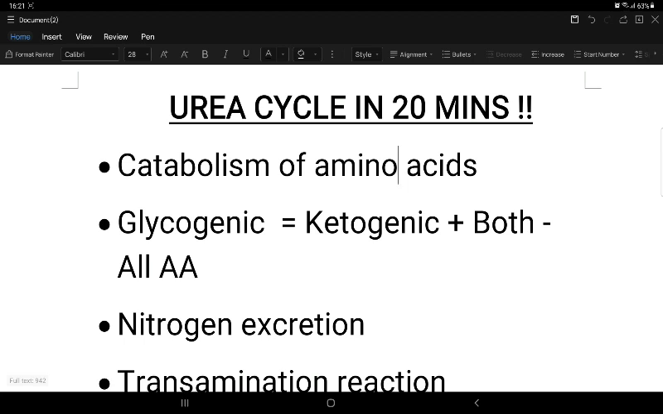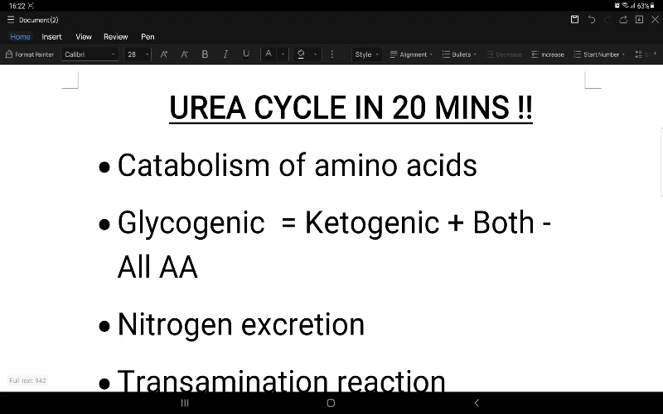Coming to the ketogenic amino acids: leucine, lysine, phenylalanine, tyrosine, tryptophan. Leucine, lysine, phenylalanine, tyrosine, tryptophan give acetyl CoA, a ketone body. Similarly, another ketone body is acetoacetyl CoA. The same leucine, tryptophan, ketogenic amino acids, can give both acetyl CoA and acetoacetyl CoA, and then isoleucine and threonine.